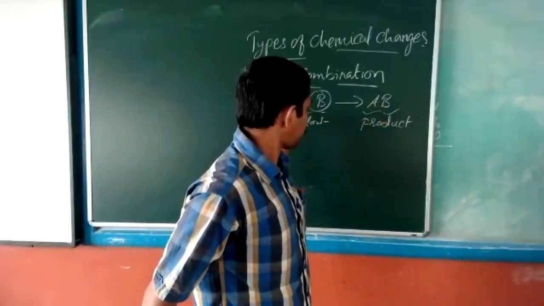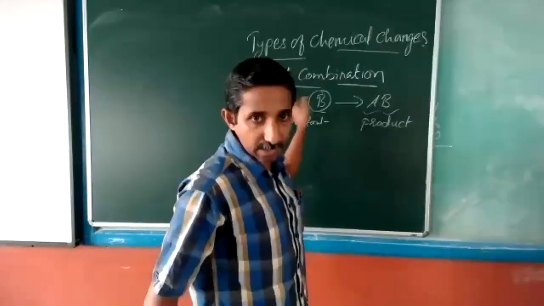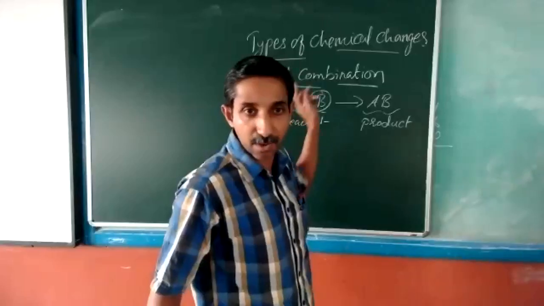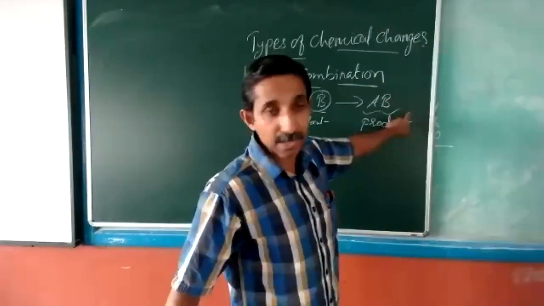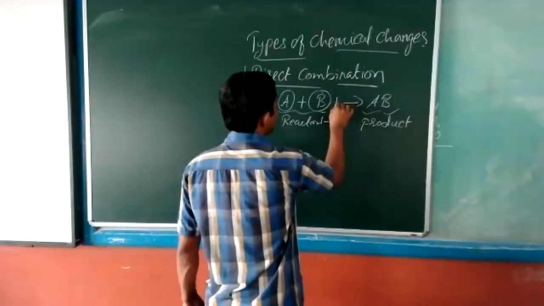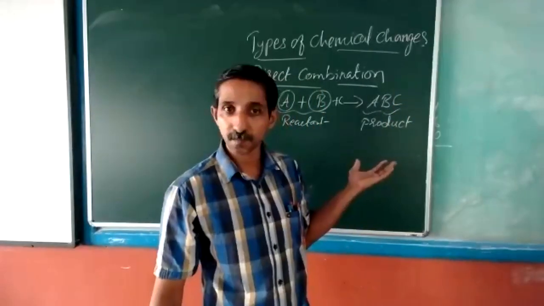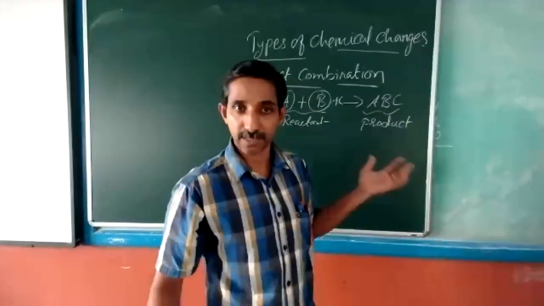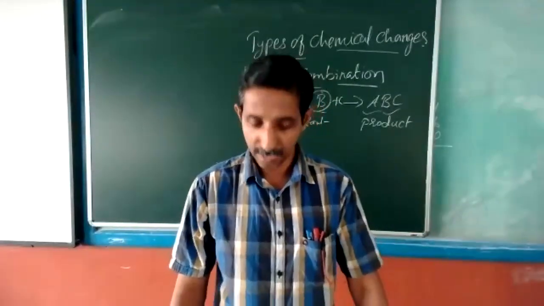You can see the product part. A and B were the reactants, and they have joined, they have synthesized, they have combined to give you AB. Suppose if we had A, B and C, the compound should be ABC. That's what direct combination or synthesis reaction is.